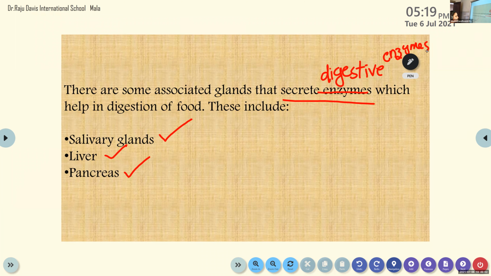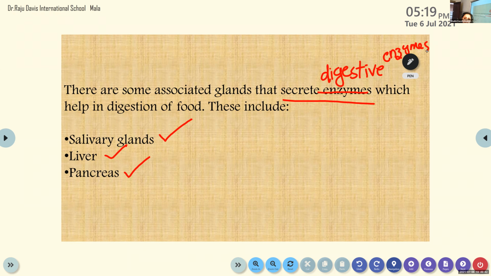And these glands are salivary glands, liver, and pancreas. So the digestive juice is secreted by these three glands. Inside the salivary glands, the digestive juice in the form of saliva is secreted. Inside the liver, another digestive juice, bile juice, is secreted. And the pancreas is also secreting digestive juice. Okay. So there are some associated glands that secrete the digestive enzymes or digestive juices.